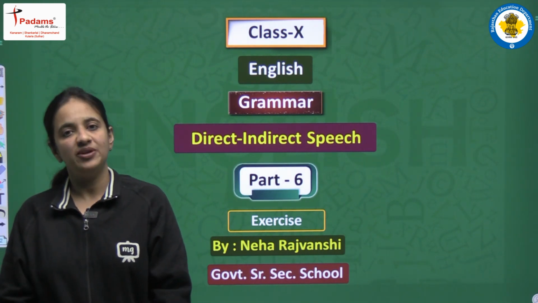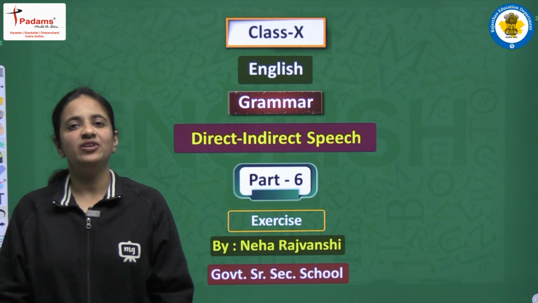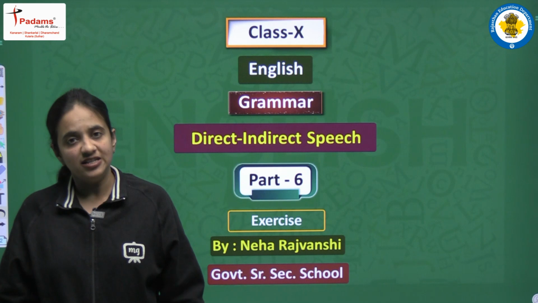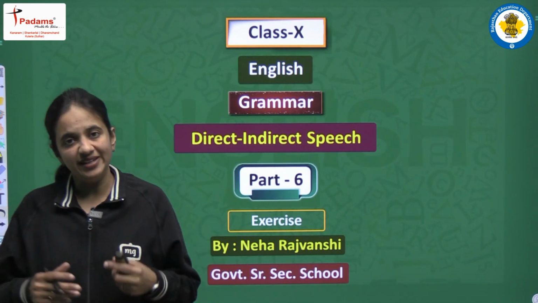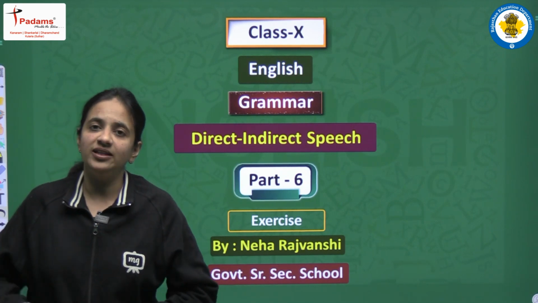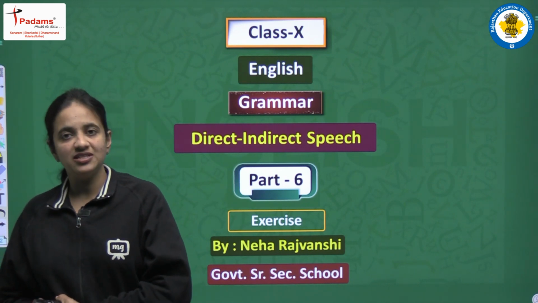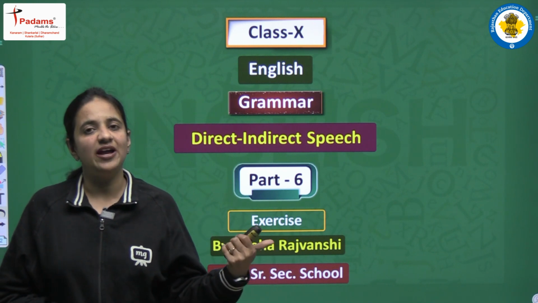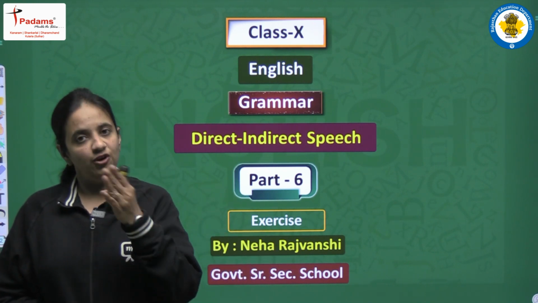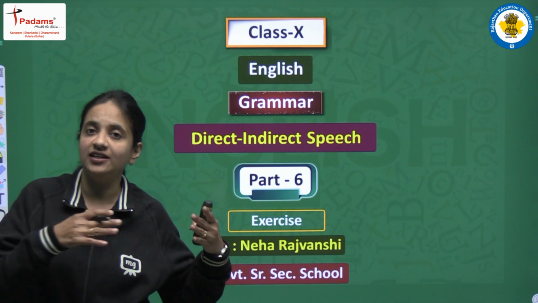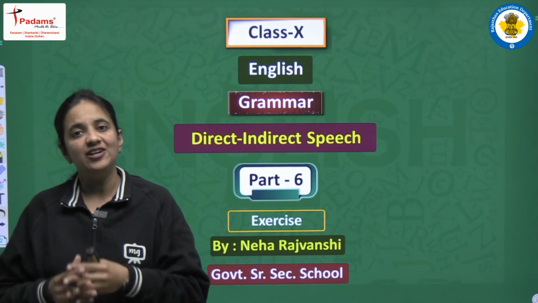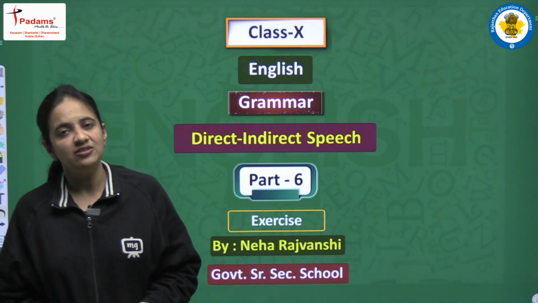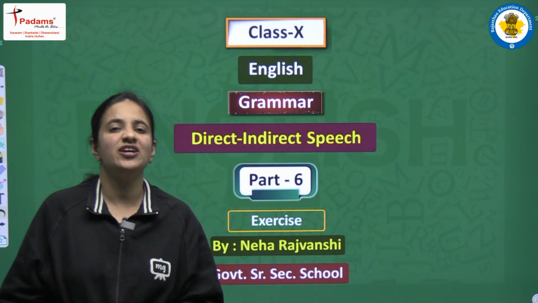So students, in the previous video we have completed the explanation part of direct and indirect speech. Okay, so yes, we have discussed this topic in a very detailed manner. We have seen all the different types of sentences and we have discussed all the different rules related to this, that when we have to convert one sentence from direct into indirect speech, then what are the changes that we have to do, and that too in the different types of sentences. Okay, and at the same time we have seen so many examples also to clear all the things.